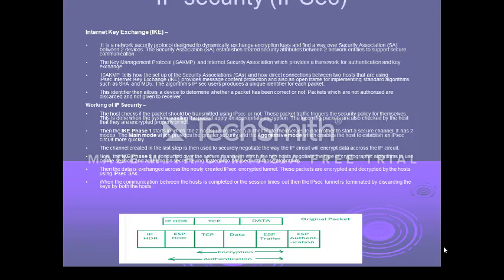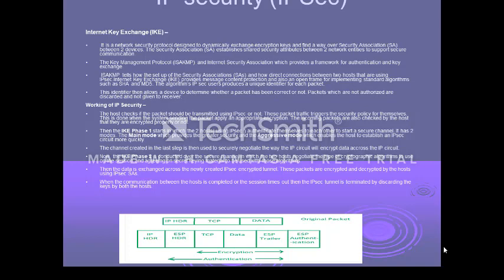Then in IKE phase 2, the IPsec checks the crypto settings on both sides. There is a tunnel that is created, and the tunnel will have a source and destination IP addresses, and then the encryption mechanisms at both the source and end part of the tunnel should match each other.